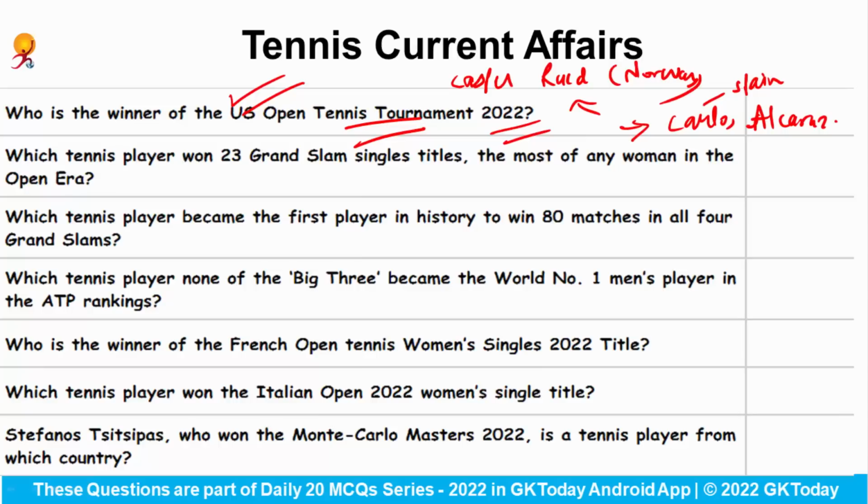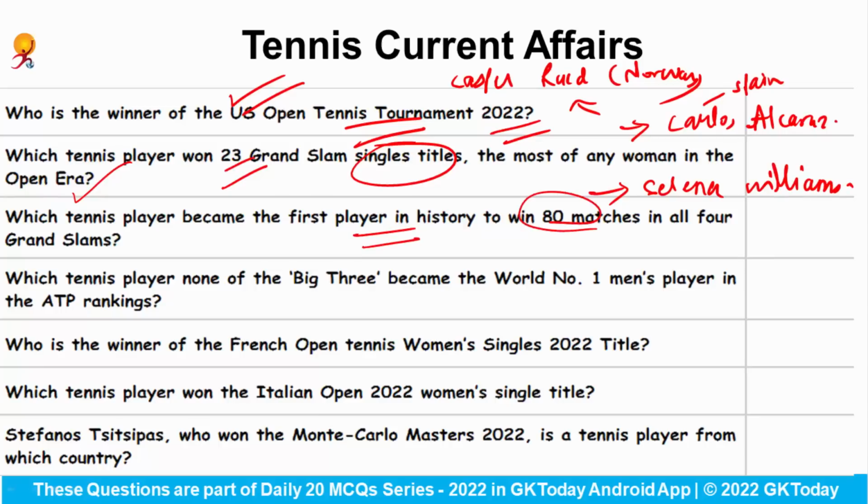Okay. Which tennis player won 23 Grand Slam singles title, the most of any woman in the Open era? So the most number of Grand Slam singles title have been won by Serena Williams. You have to tell me from which country she belonged to. Which tennis player became the first player in the history to win 80 matches in all the 4 Grand Slam? This is Novak Djokovic, and he is from the country Serbia.